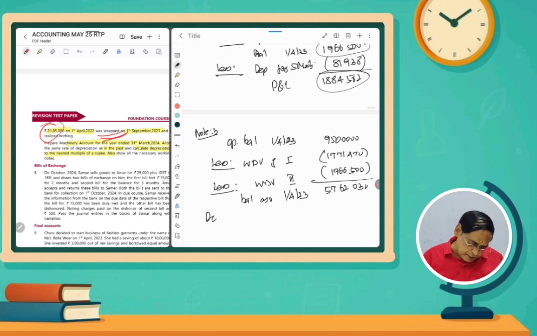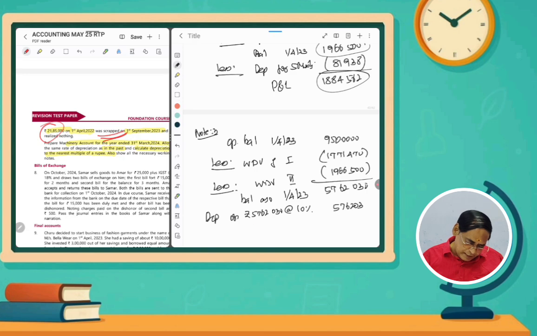So depreciation on this amount, 57,62,030 at 10%, the value is 5,76,203. And then another machine we purchased on 1st September. So 5 months are over, so 7 months we have to calculate depreciation up to 31st March.